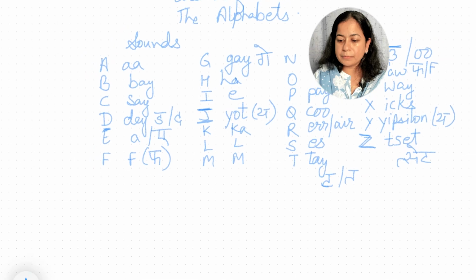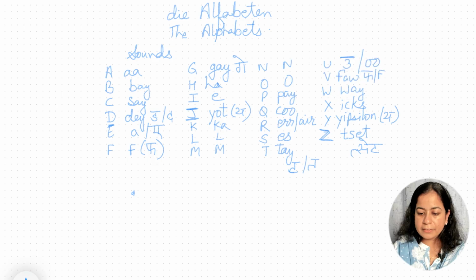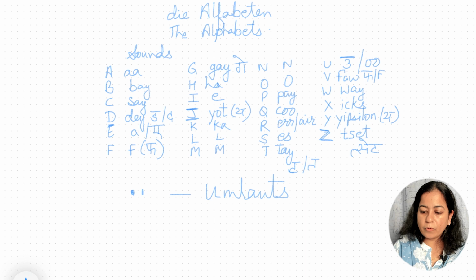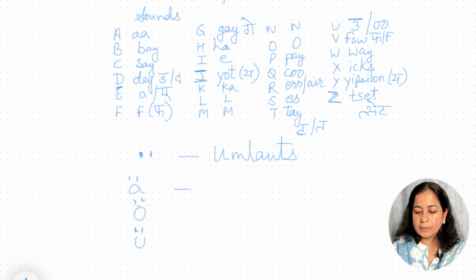Now let's see those four special alphabets. We'll find two dots or two dashes above only three alphabets. These two dots or dashes are called umlauts. They appear above only three alphabets: A umlaut, O umlaut and U umlaut.